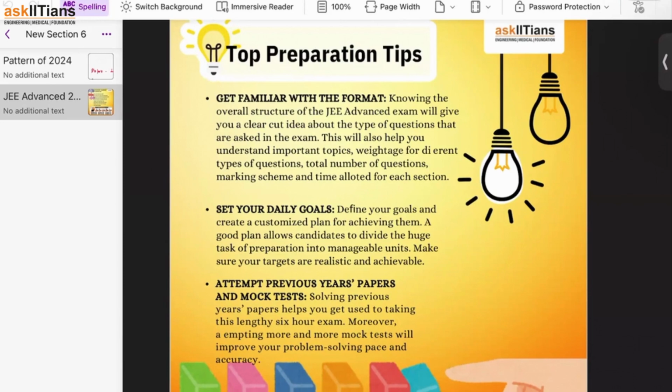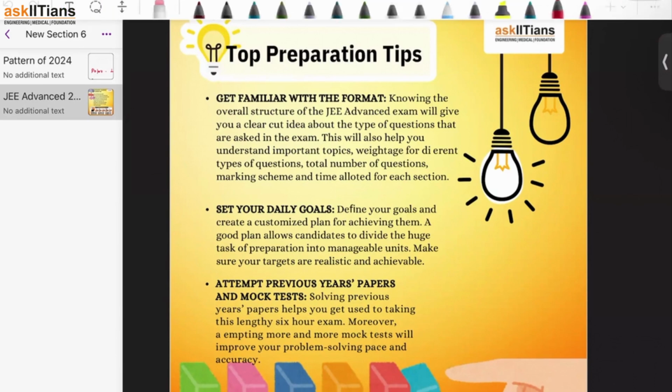Today, I'll be doing these 3 chapters, this one from physics, this one from math, this one from chemistry, and I'll be solving that many PYQs. If you are able to achieve a daily goal, then it's easy. We just have to set daily goals, and we'll be able to easily accomplish them. Then our score will definitely increase. Now, while you are setting up the goals, as I already discussed with you, you have to make sure that you are solving two important things: one is PYQs and one is mock papers.